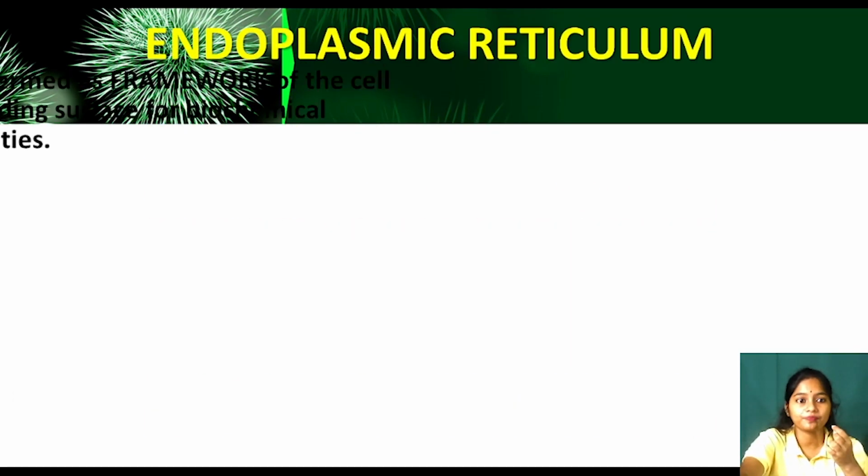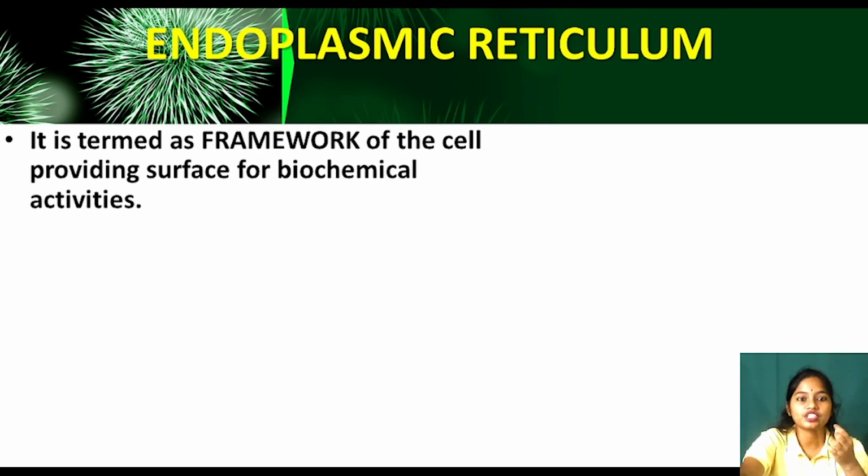Endoplasmic reticulum is termed as a framework of the cell, providing surface for biochemical activities. So biochemical means it provides a surface for chemical activities. We have seen in the diagram that there are certain dots, means there are certain molecules. So they will be reacting with each other, which is called the biochemical activities. They provide surface. Okay.